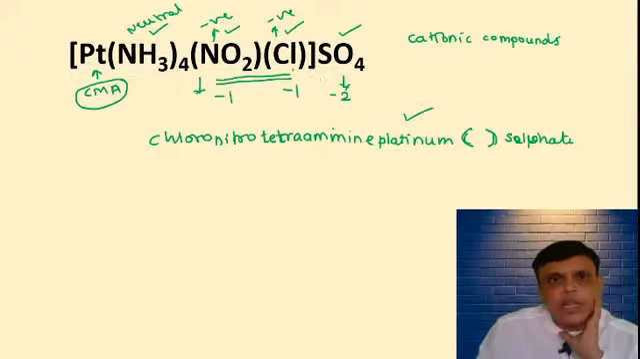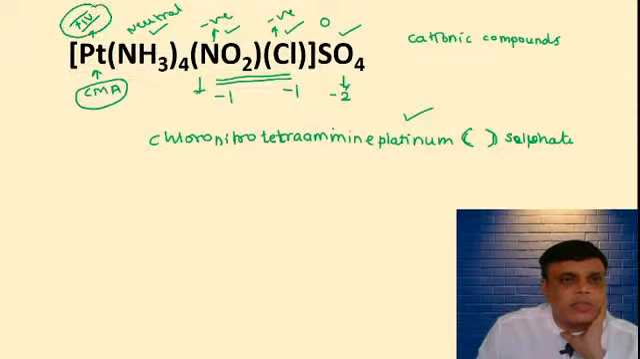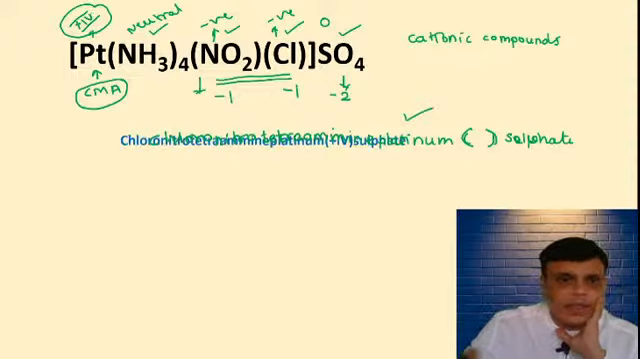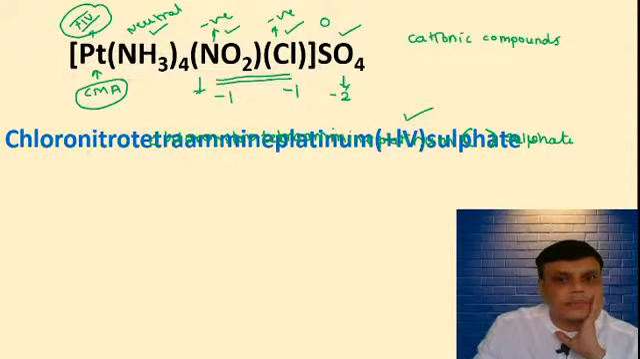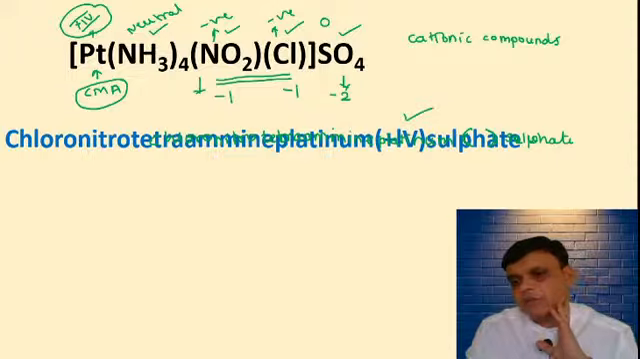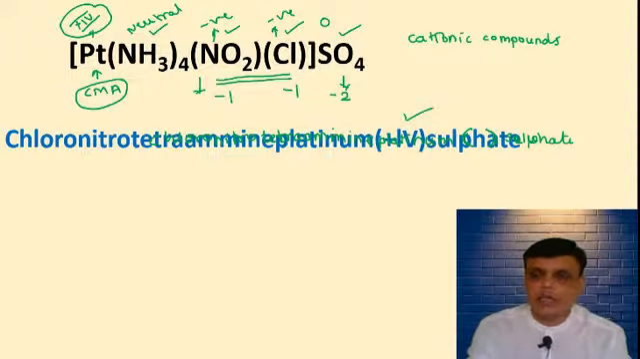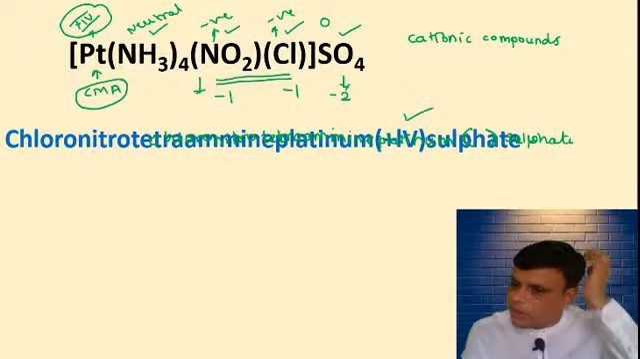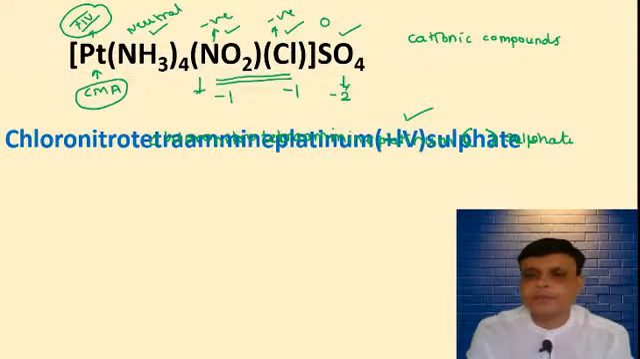Tell me oxidation state. Total charge on the compound is 0, so platinum will show +4 oxidation state. ठीक है. So chloronitro tetraamine platinum 4 sulfate. This is the name of this compound. ठीक है, समझ में आया. क्लोरोनाइट्रो टेट्राअमाइन प्लेटिनम. ठीक है, मानसी ने करेक्ट बोल दिया. +4 इज द ऑक्सीडेशन स्टेट.